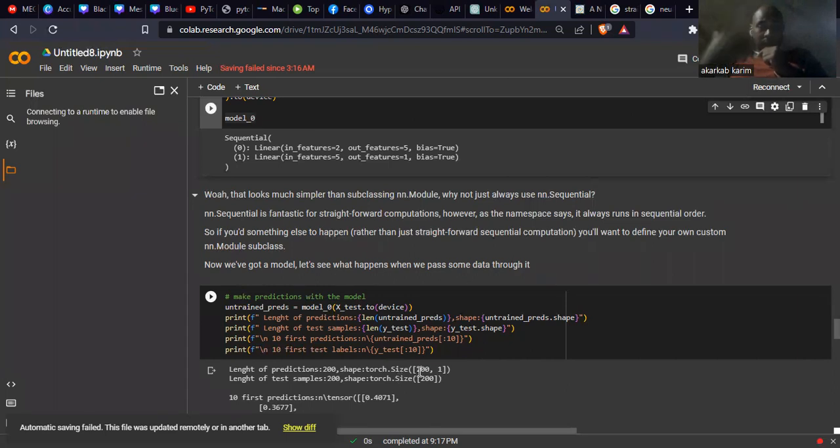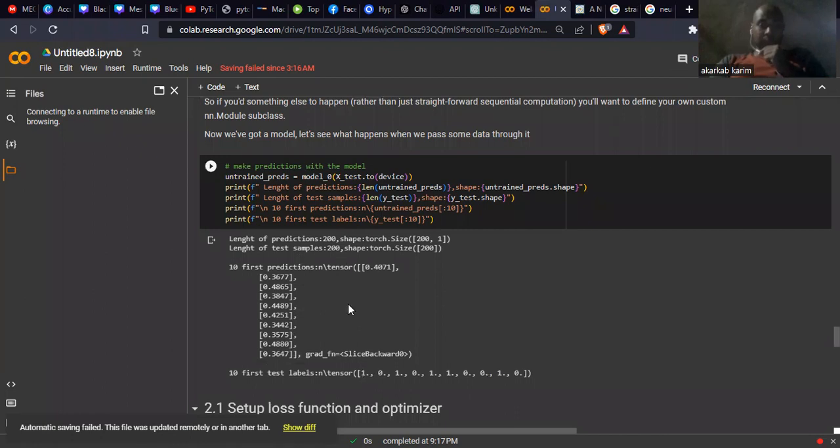And we saw before, after splitting the data into training and testing, the length of X_train and y_train, and the length for the test set. So I print the first 10 predictions, the first 10 labels here, and see the result.